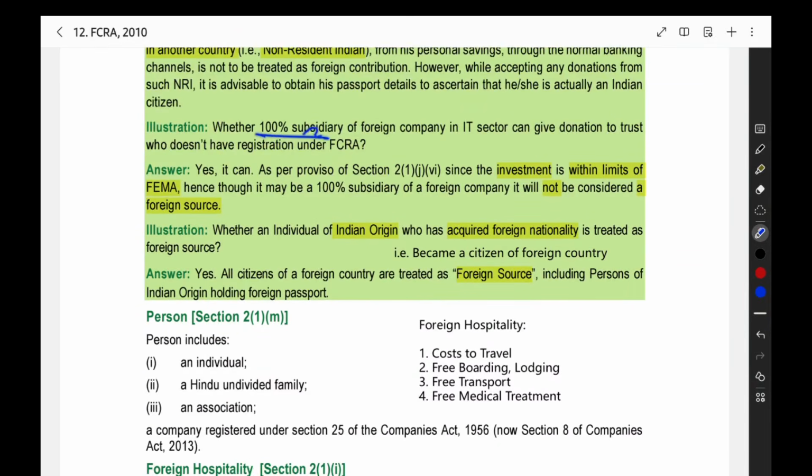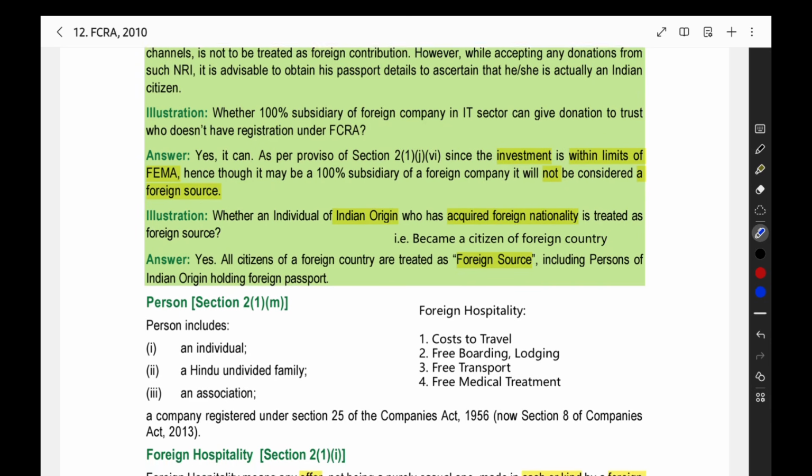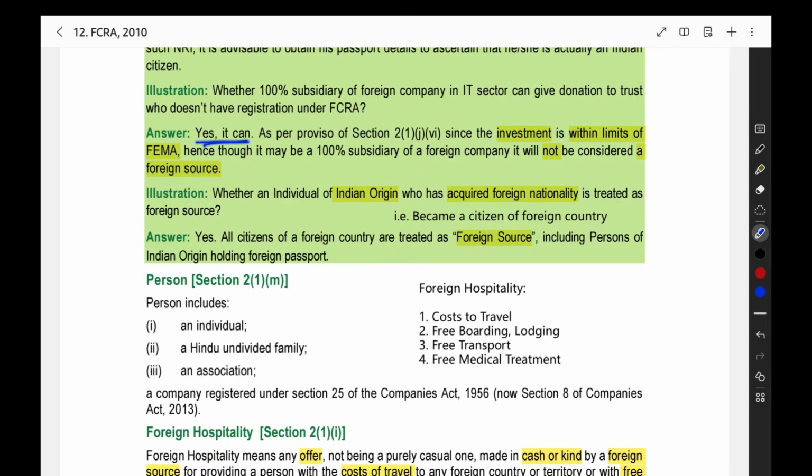Then, whether a 100% subsidiary of a foreign company in the IT sector can give a donation to a trust which does not have registration under FCRA. One more point: when you receive any foreign contribution under the FCRA Act, you have to get the registration under the FCRA Act or get a prior permission. For now, you can understand you should get the registration. If the trust is not having the registration, can the 100% subsidiary of the foreign company in the IT sector give it a donation? So the answer is yes, it can provide the donation.